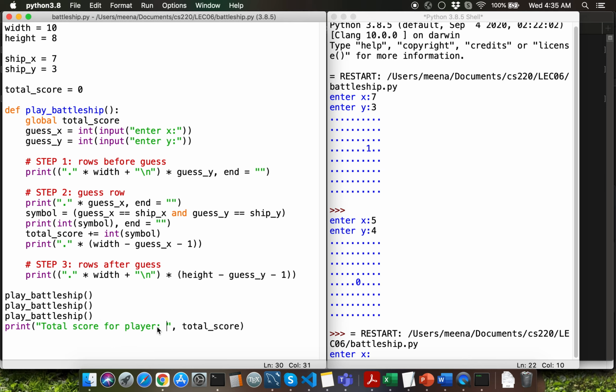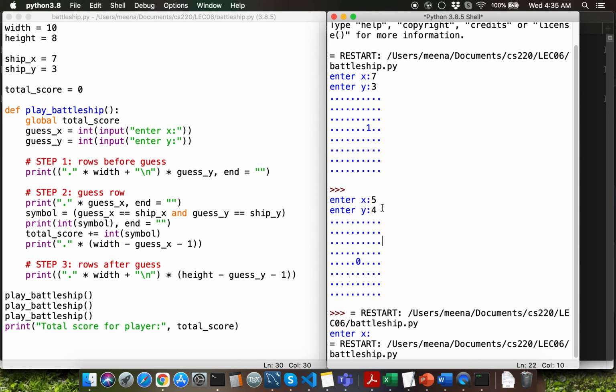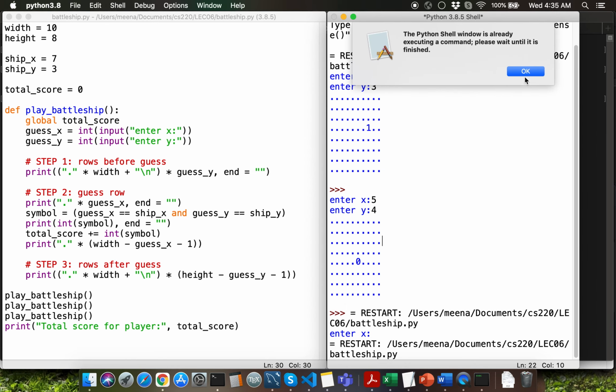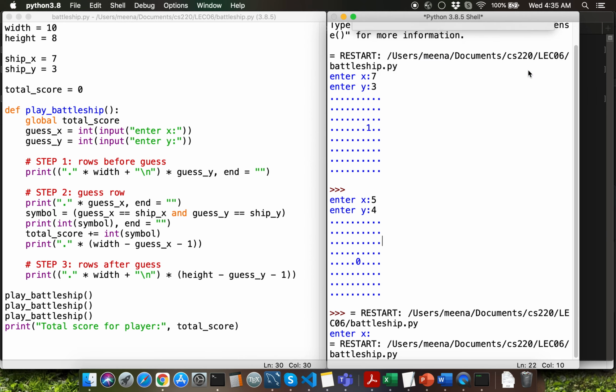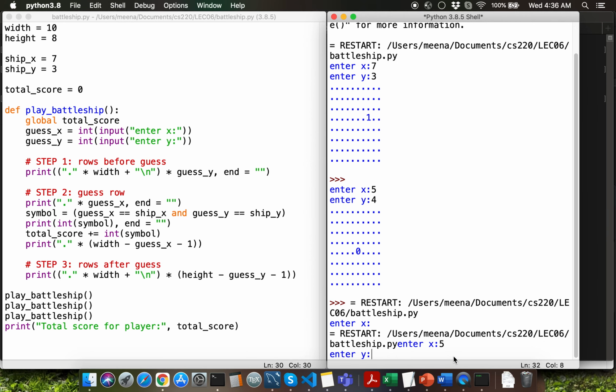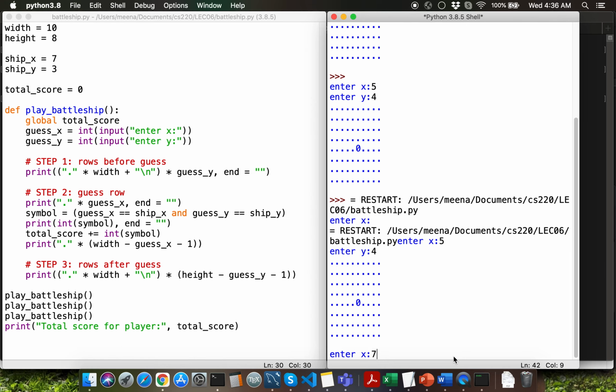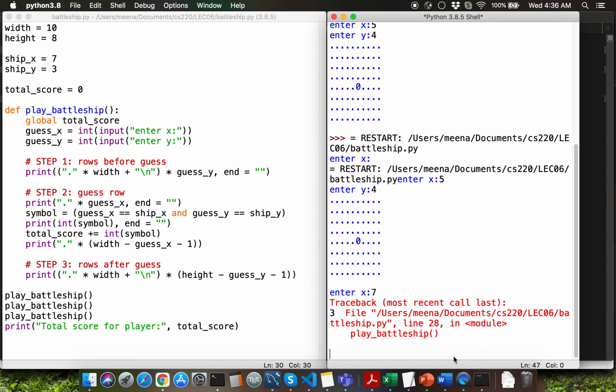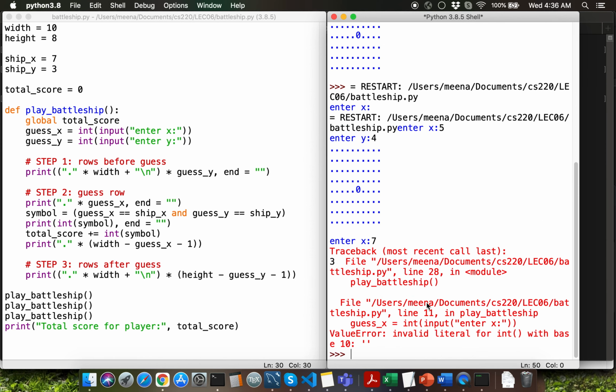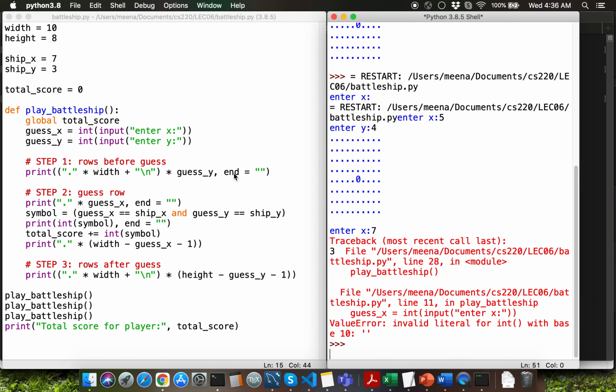Let's run the updated version of the program. I'm going to press function F5. This time you'll notice that the program asks for three different user inputs. I'm going to try 5, 4 first, and then let me try 7 and 3 next. Looks like I entered the input incorrectly. I'm going to run the program one more time.